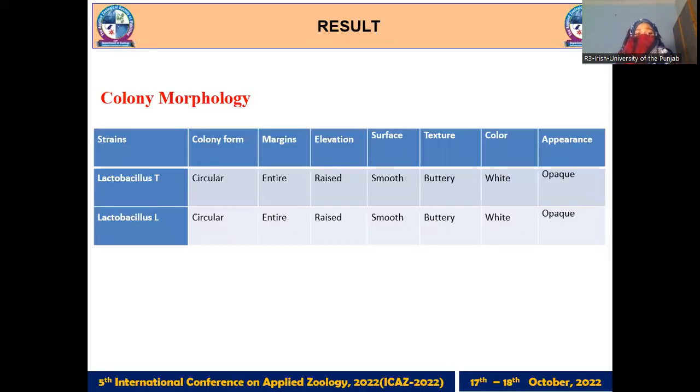Here are some results. Colony morphology. Lactobacillus, we isolated two strains.